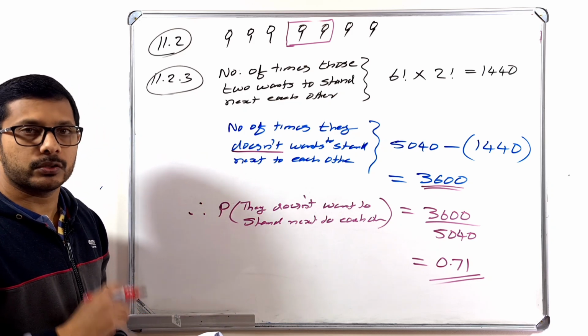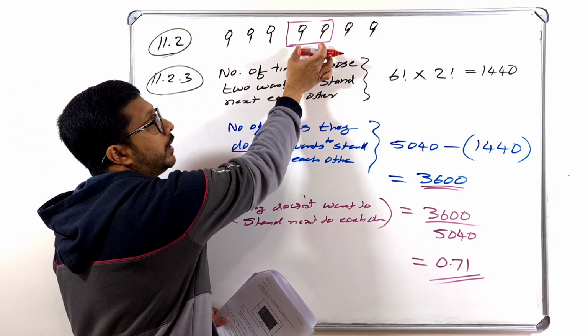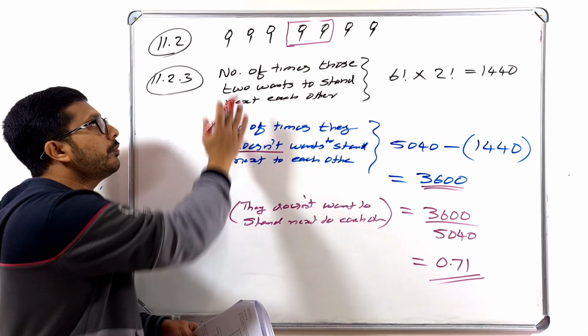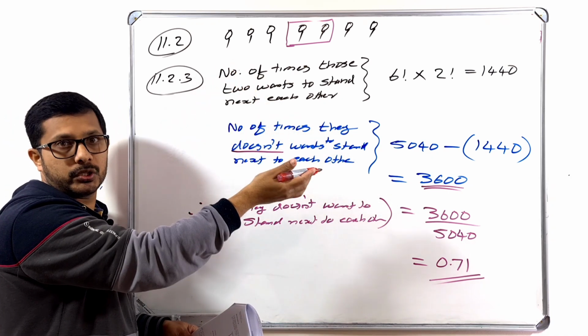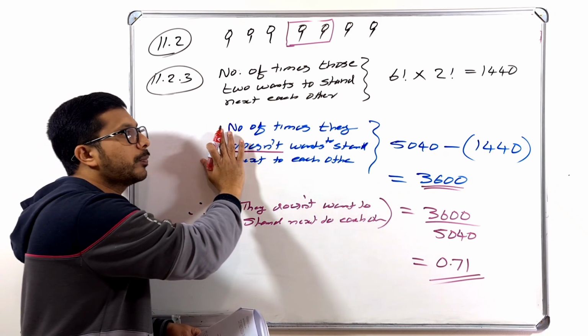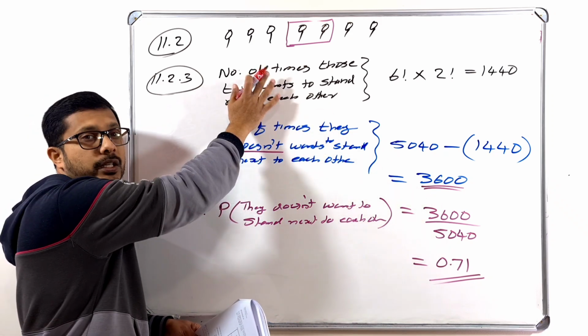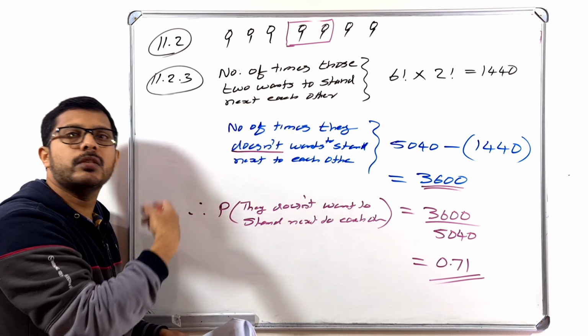Okay, so listen once more. The question is, what is the probability of they don't want to stand next to each other? So what we did, first we found how many times they want to stand next to each other. Then we subtract from the total possibility, 5040 minus that, and there you will get the number of times that they don't want to stand.